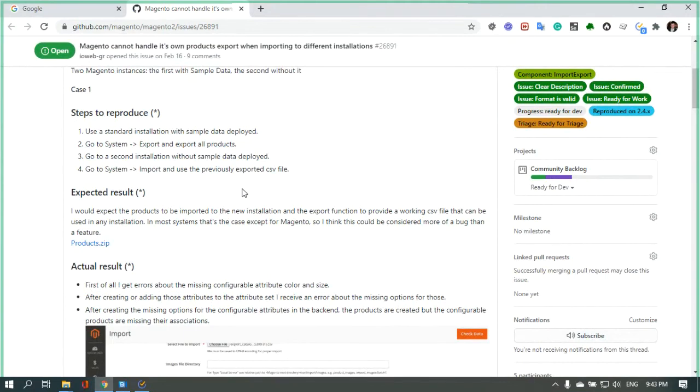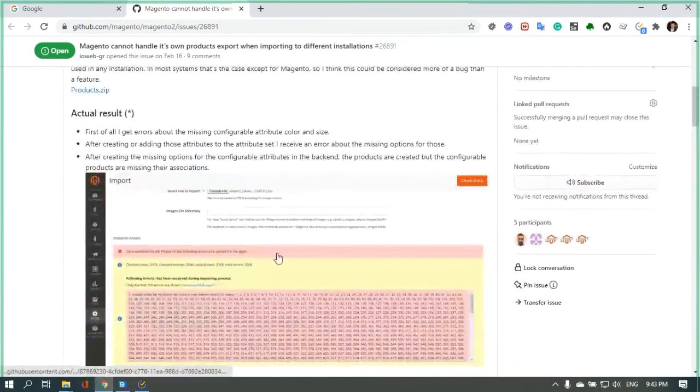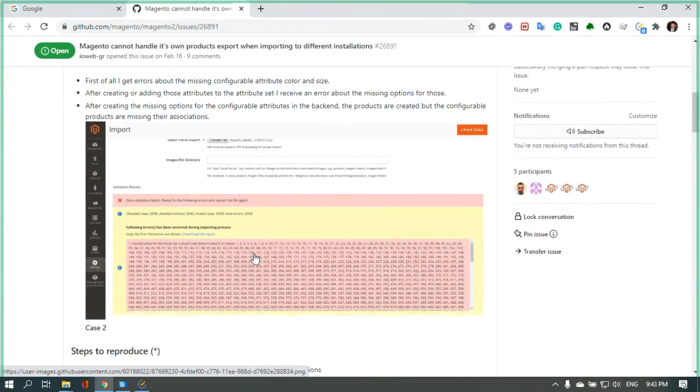As a result, first of all, we get an error about missing configurable attributes color and size. Even after adding those attributes to the attribute set, we received an error about the missing options for those attributes. And after creating the missing options for the configurable attributes in the backend, the products are created, but the configurable products are missing their associations.